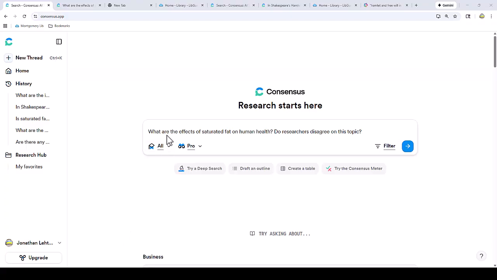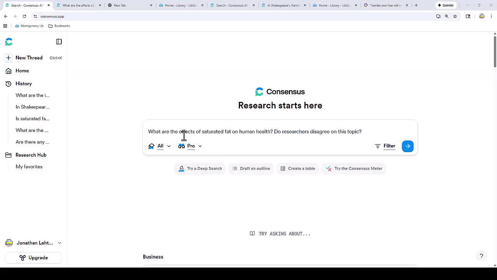What are the effects of saturated fat on human health? Do researchers disagree on this topic? Notice that my prompt is clear and concise. Consensus in general works better with shorter prompts, but it can handle longer prompts, such as PhD level research questions that specify multiple variables, the population, the context, the methodology, and other information.